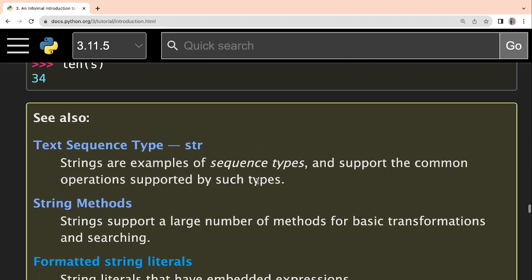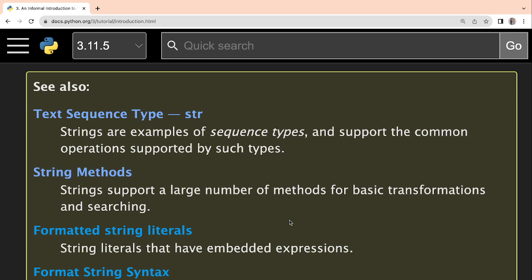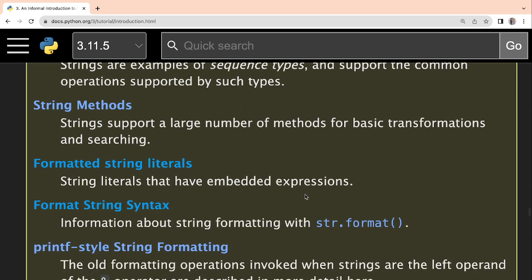All right, so this is the whole discussion about strings, and some extra references are given here. If you want to study these things in detail, you can go to these links and study.